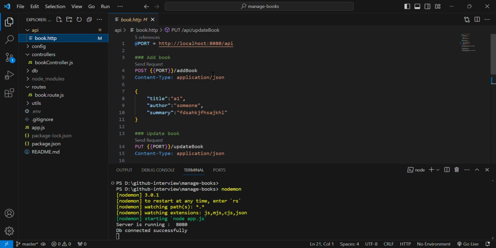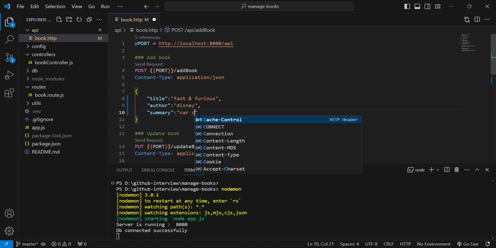First, when we want to add any book, what I do is the title is Fast and Furious, and author is Disney, and summary is car racing.